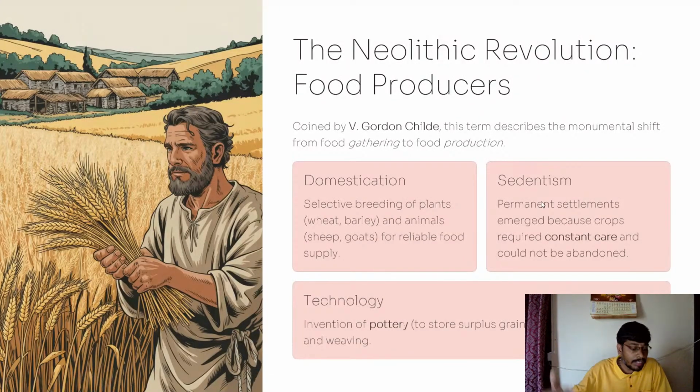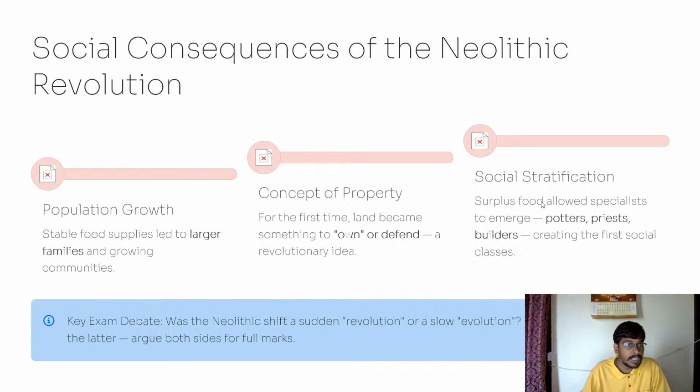Instead of roaming from one place to another, they looked for permanent settlements because they had to do cultivation also. That's why they did domestication of animals. They started breeding plants. They started innovating pottery to store food, and they innovated weaving also, to wear clothes. So this is the Neolithic, and the social consequences of the Neolithic revolution.